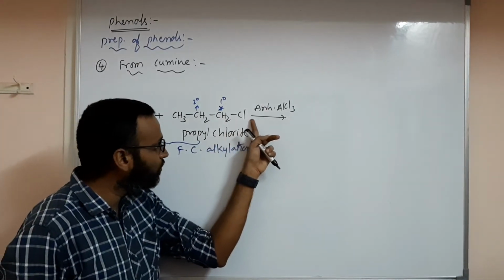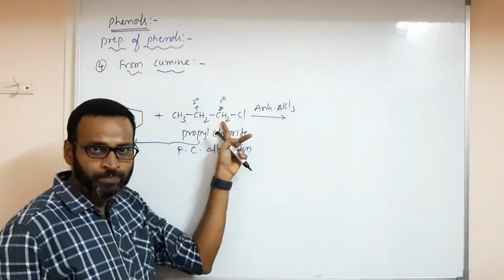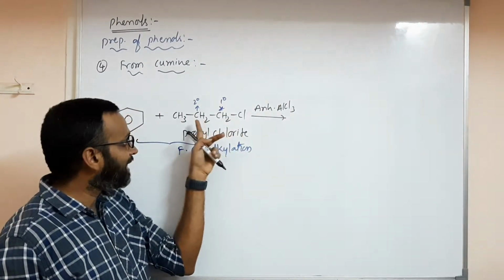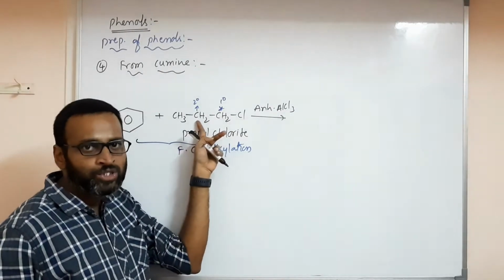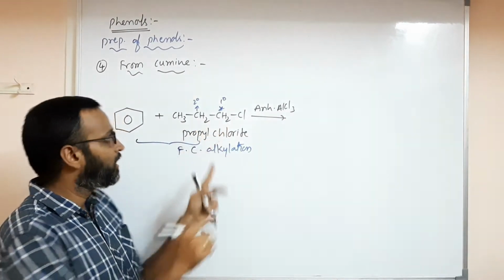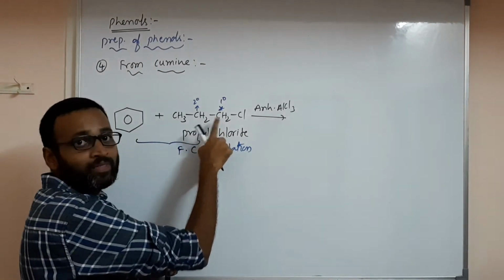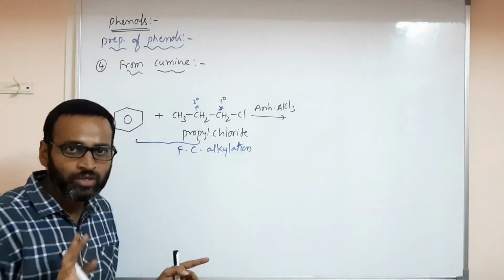Listen carefully. Once chlorine is removed from here, this carbon has a positive charge. But a secondary carbocation is more stable than a primary one. So one hydride will shift from here to here. That is called a 1,2 hydride shift. I told you already.